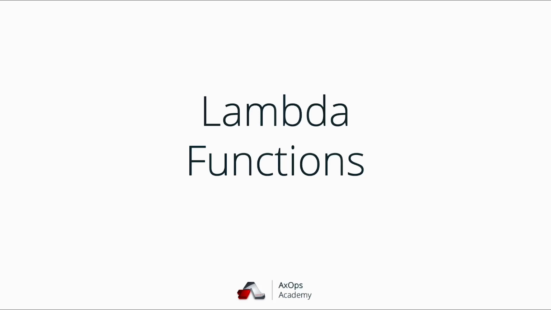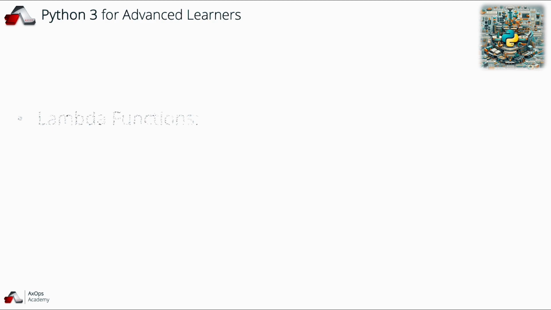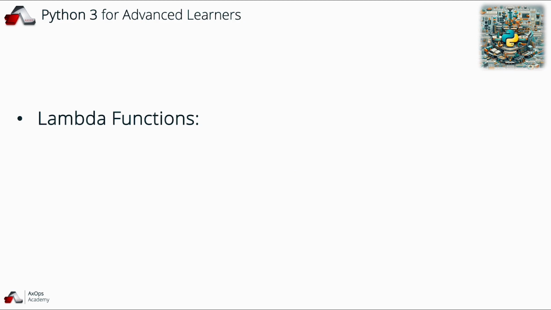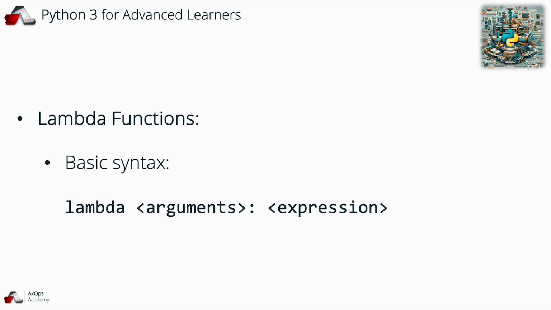In Python, Lambda functions stand as a compact way to represent small, anonymous functions. In other programming languages, they're also expressed as Lambda expressions or function literals, and are a key concept in functional programming. Their basic syntax is as follows: lambda, arguments, followed by a colon and an expression.